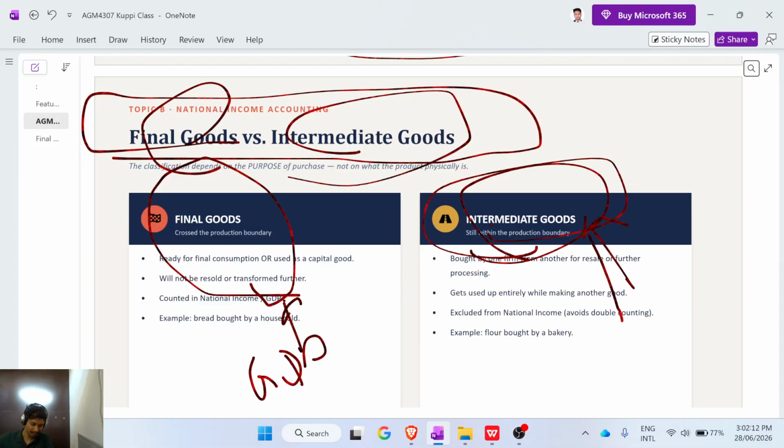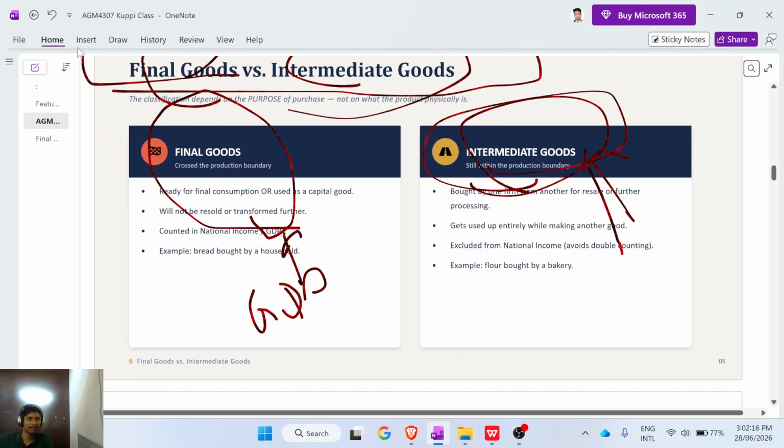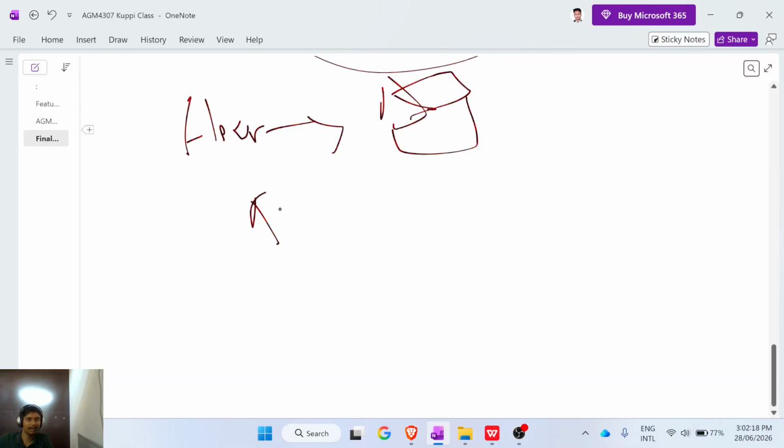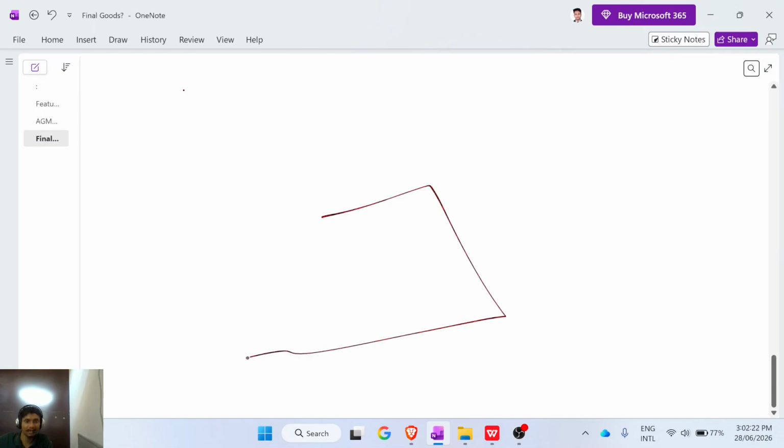Another example: I have a hotel and I buy an oven for my hotel. Is it an intermediate good or a final good? It is a final good.